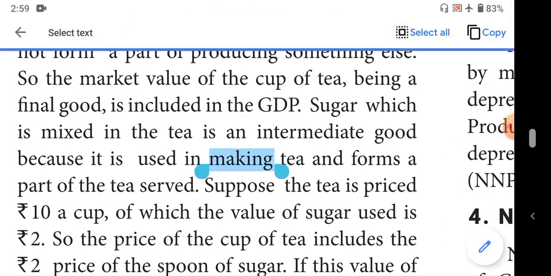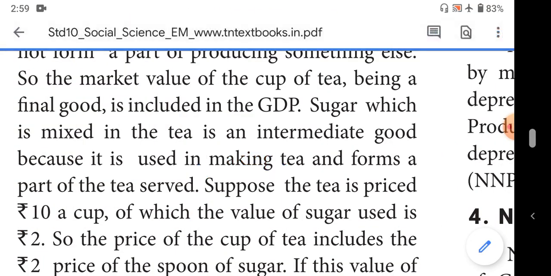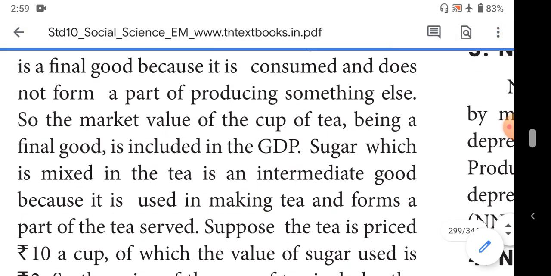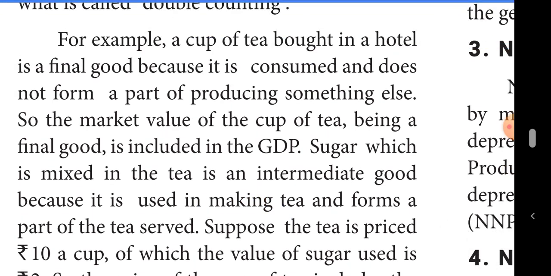The hotel is preparing tea from some intermediate goods. For example, they are adding sugar, tea powder, etc. But they did not add that amount separately in the tea. If we buy one tea in the hotel, they won't give a bill saying milk this much rupee, water this much rupee, tea powder this much rupee, sugar this much rupee.